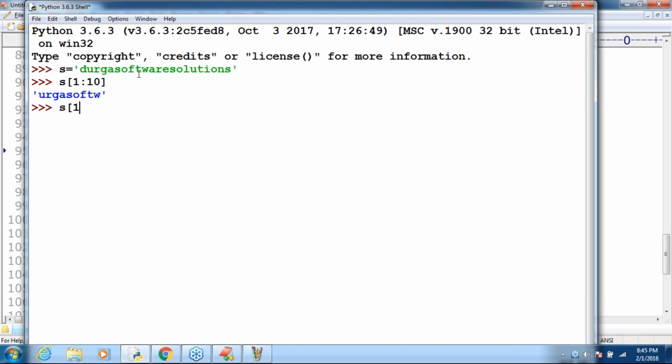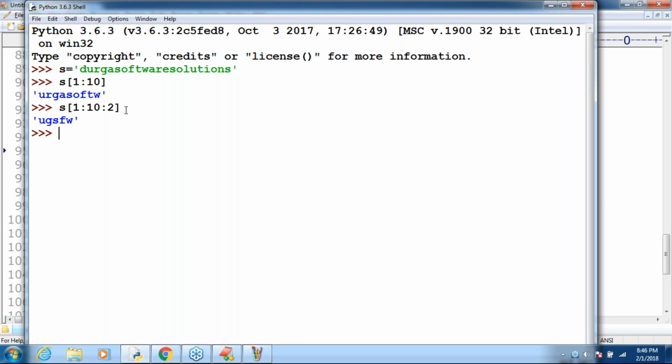Sir, now 1:10:2 I'm taking, sir. So it starts from 1. U we are going to get. Can you please tell now what is the next one? Please respond. What is the next one after U? After U, what is the next one we are going to get in the output? G, but not R. G, like that. Now observe. I hope you can understand, right? UGSFW. This is the output by default we will get. Clear, right?